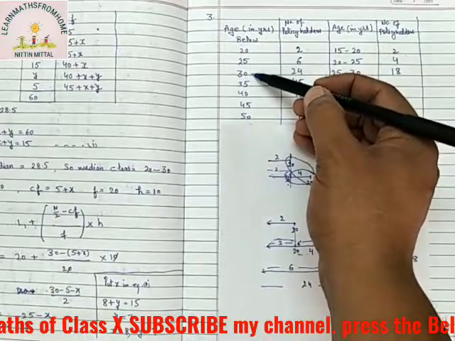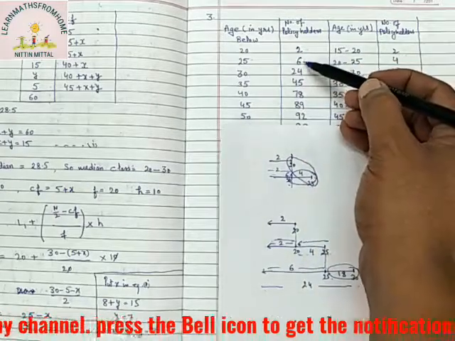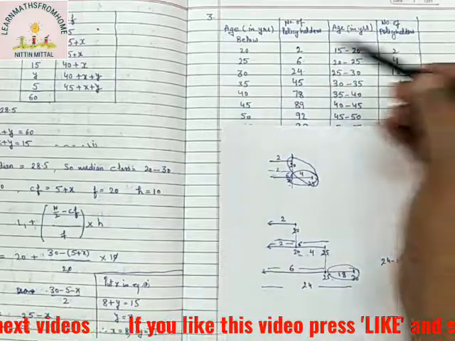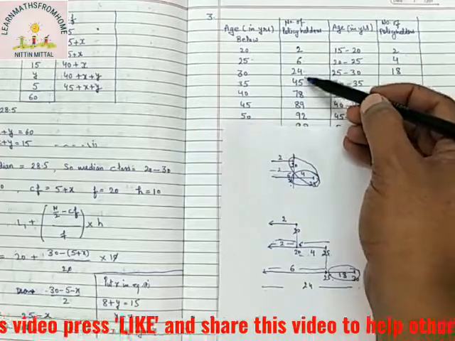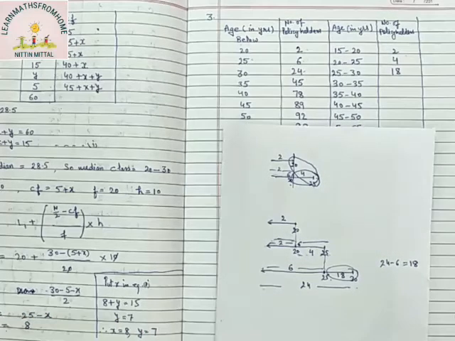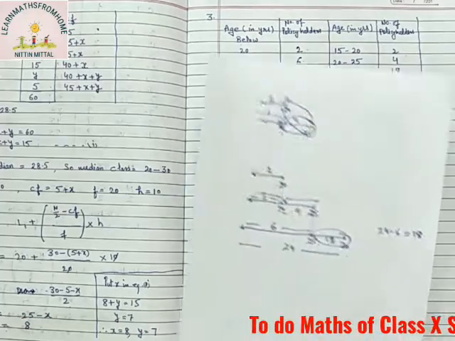Then 30, what is the above value? 25. So we will take the gap of the frequencies. So 24 minus 6, 18. For 35, 45 minus 24 we will take here. So this becomes a pattern, and we will follow this pattern. I hope you understood how we have to take it.